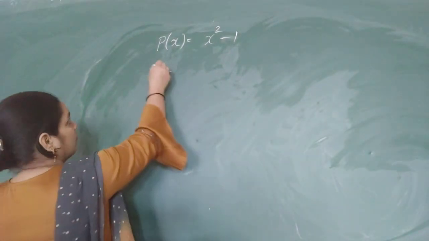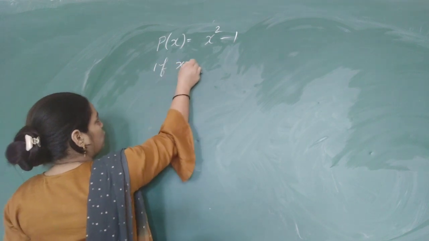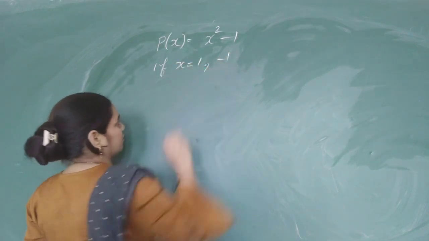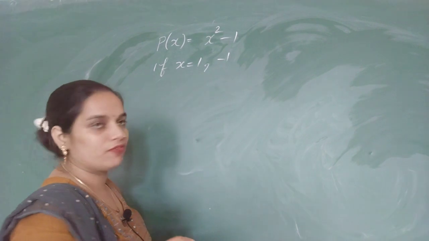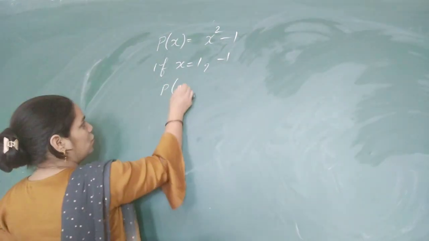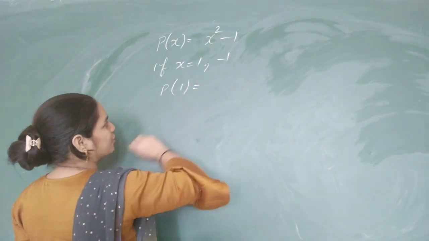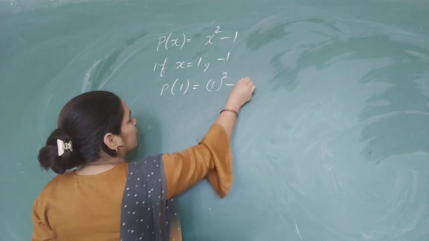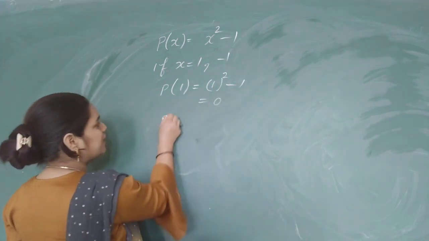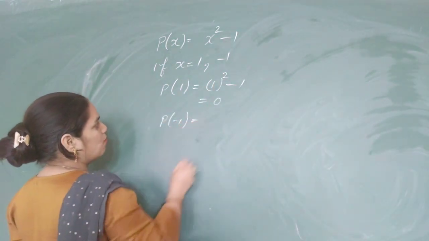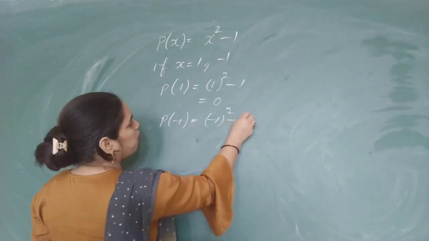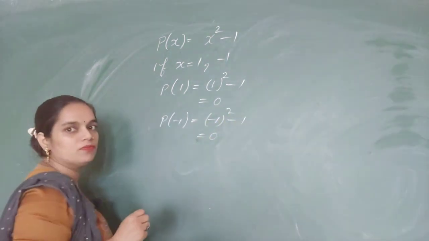Now, if the value of x is 1 or minus 1, the value of the polynomial for x equal to 1 will be 0. And same as for the value minus 1, the value of the polynomial again becomes 0.